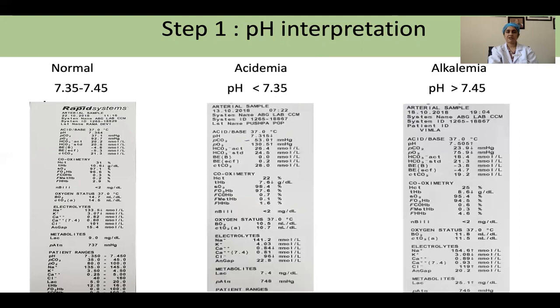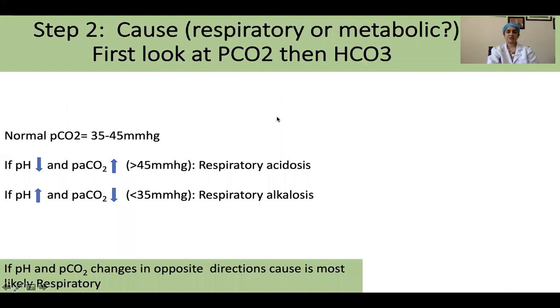After we have read and decided the pH, the second step is to read the PCO2 before taking a look upon the bicarbonate. Why PCO2 first? Because the respiratory system compensates faster. Along with that, it is easy for us to intervene and manage the PCO2 levels. The normal value of PCO2 is between 35 to 45 millimeter of mercury.